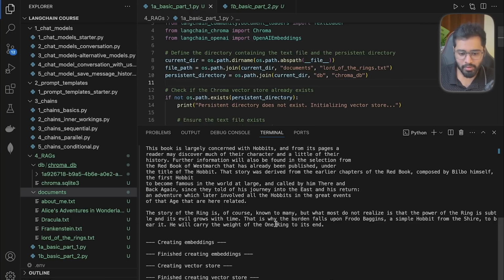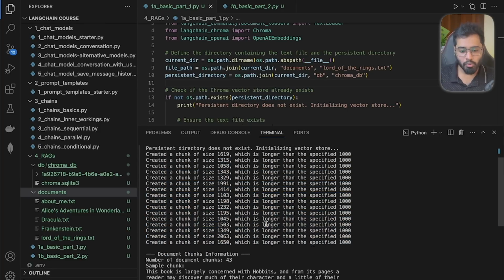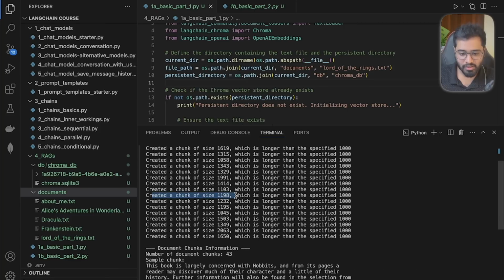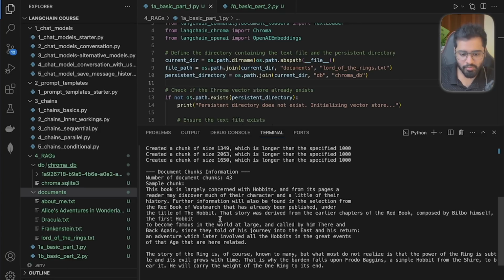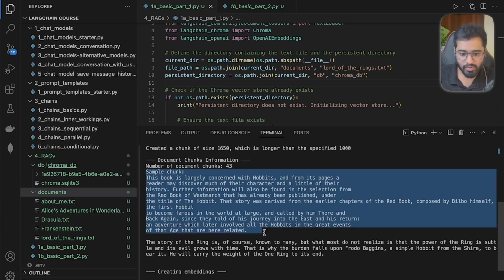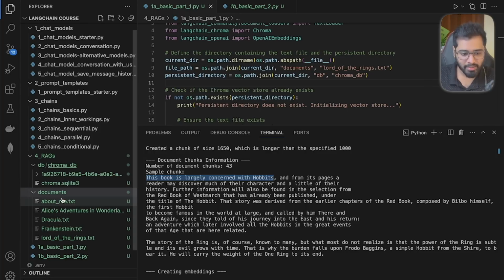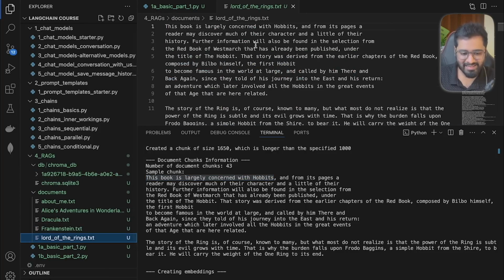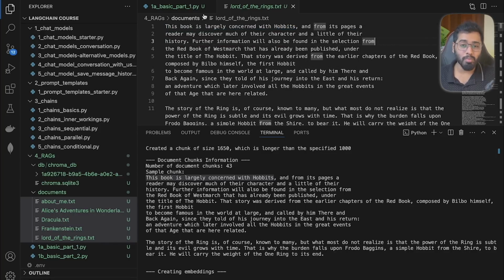So if I scroll up right here, we can see that we have several logs, right? What were the processes it went through? It says created a chunk, and the total number of chunks is going to be 40 something. We've also printed the very first chunk to the console, and it's nothing but the first 10 lines of the book, something like that. So it says the book is largely concerned with hobbits. And if I go into our book right here, you can see that that is exactly what we have at the very top, right?